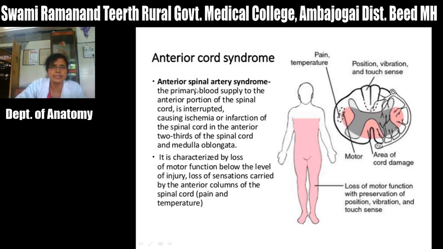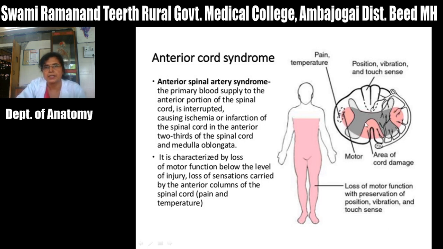This anterior cord lesion is also called anterior spinal artery syndrome, and its name itself suggests that it is due to impairment or lesion in the blood supply, a lesion to the artery. In this anterior cord syndrome, the primary blood supply to the anterior portion of the spinal cord is interrupted, and this anterior part is supplied by the anterior spinal artery.